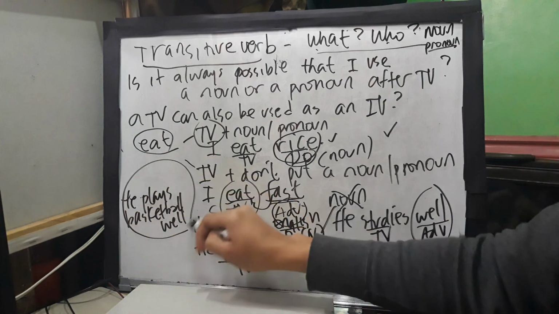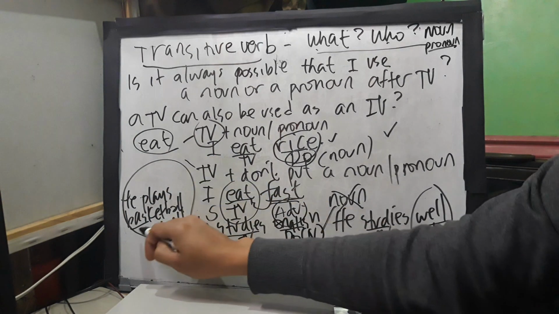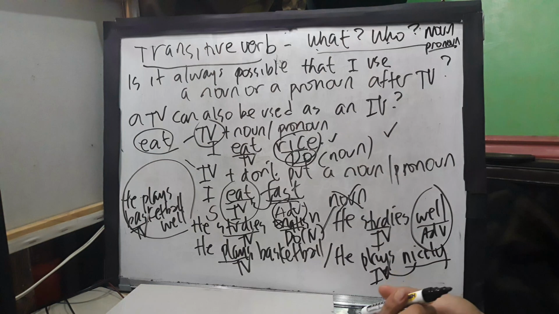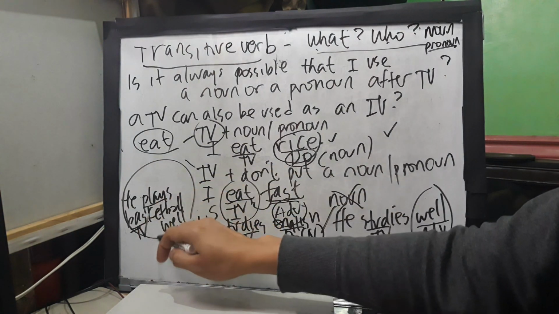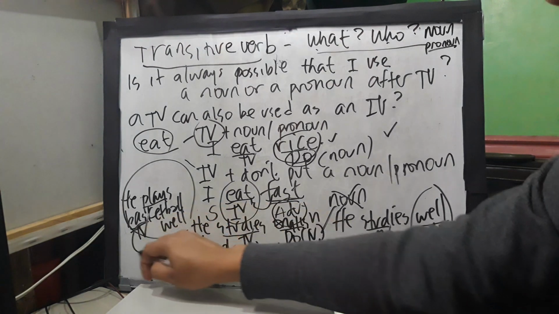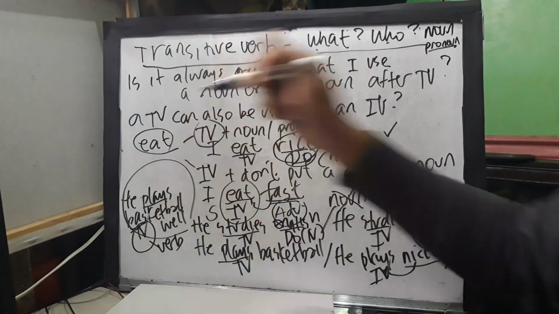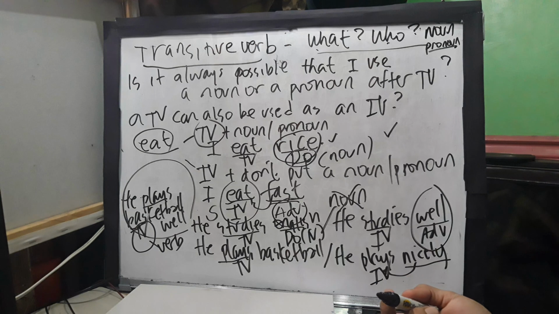In this sentence, this is still a transitive verb. Why? Because you have your object. So he is still the subject, plays is the transitive verb, basketball is your direct object, and well is the adverb describing how he plays.